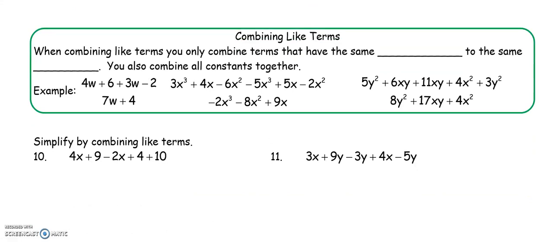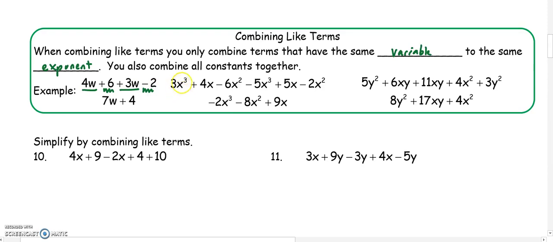Now we're going to move on to combining like terms. When combining like terms, you only combine terms that have the same variable or letter to the same exponent. For example, 4w and 3w are like terms because they both have w's. 6 and -2 are like terms because they're both just constants.